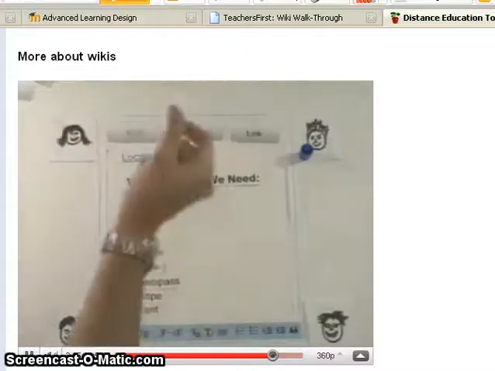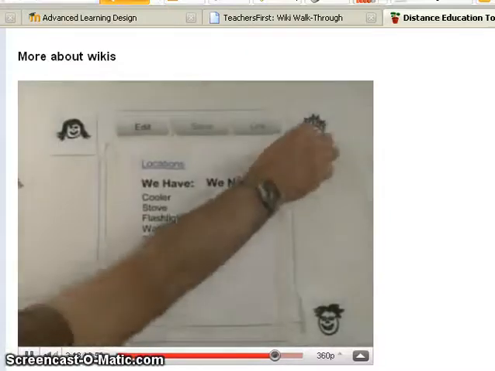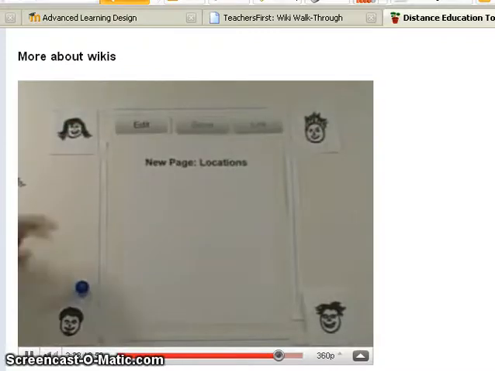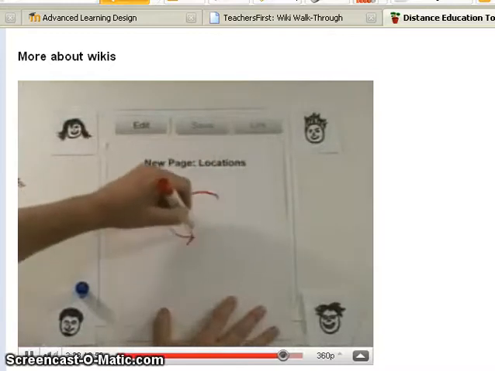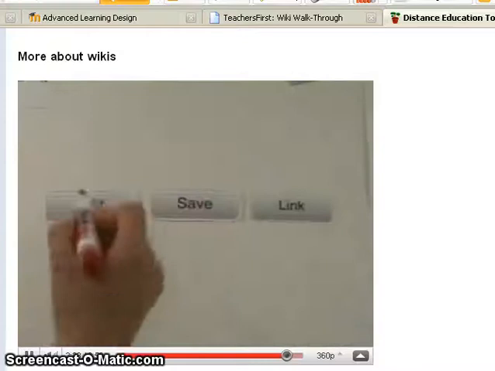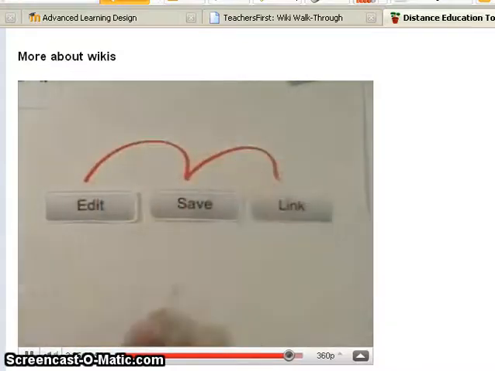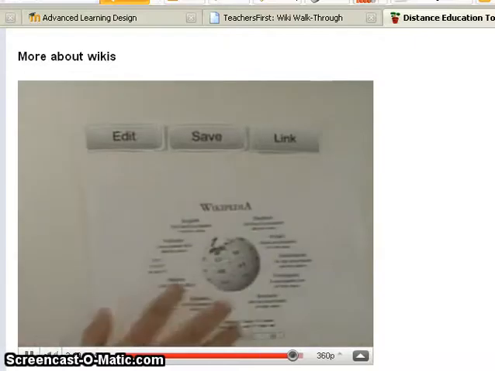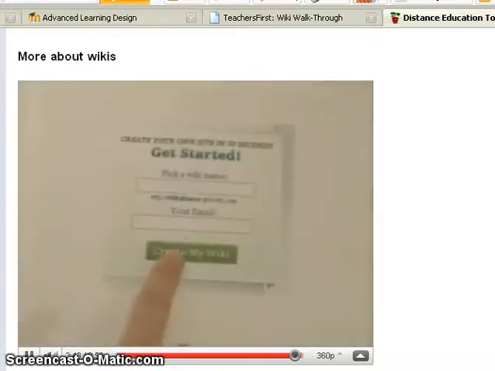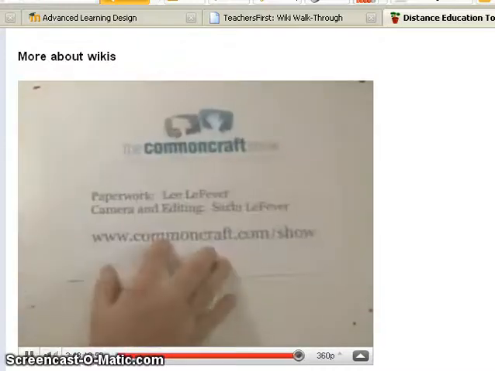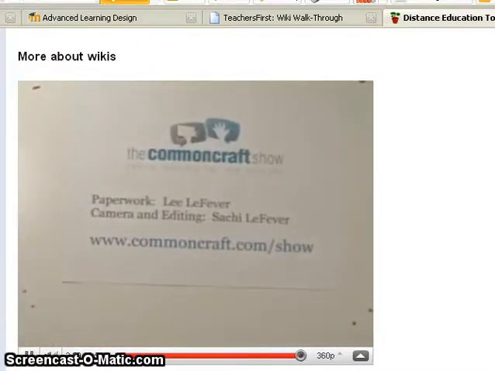John clicks Save, and next, Frank visits the wiki and sees the list and the link to the new page. He clicks on the locations link and arrives at the new page. This new page enables the group to use the same edit, write, save process to coordinate locations. This process can be repeated over and over. These three buttons, edit, save, and link, make it possible to organize a great camping trip or create the world's biggest encyclopedia. You can sign up for your own wiki at these websites, PBWiki, WebPaint, or Wikispaces. I'm Leela Fever, and this has been Wikis in Plain English on the Common Craft Show.